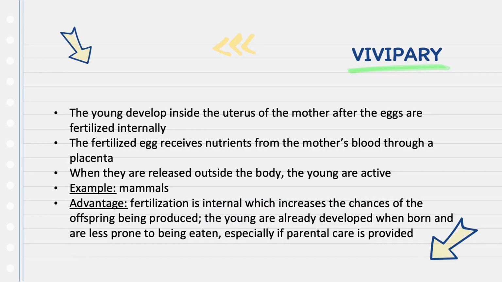An advantage would be that fertilization is internal, which increases the chances of an offspring being produced. The young are already developed when born and are less prone to being eaten, especially if parental care is provided.